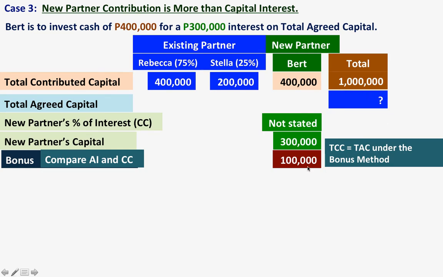Since the total contributed capital is equal to the total agreed capital under the bonus method, and there's a bonus, our total agreed capital is 1 million. Relating the two, our percentage of interest is 30%.